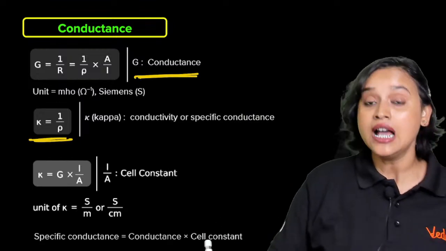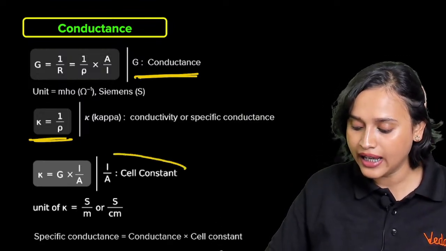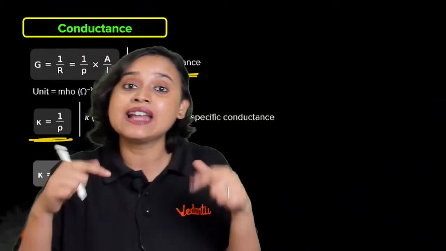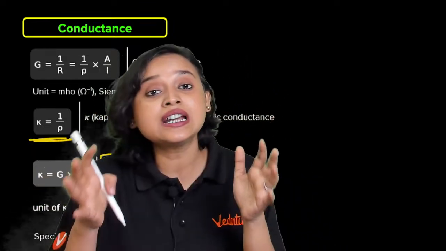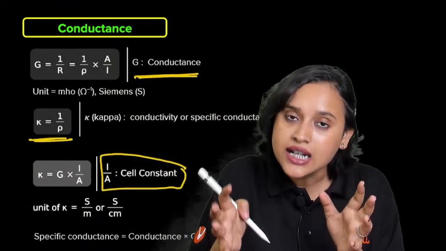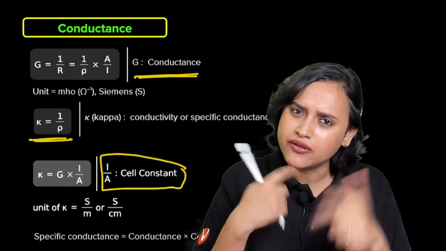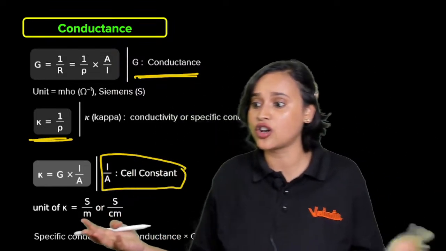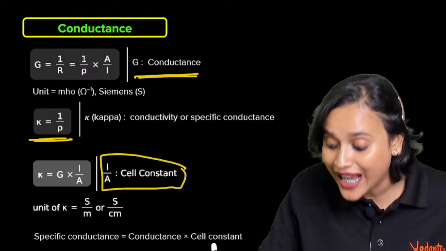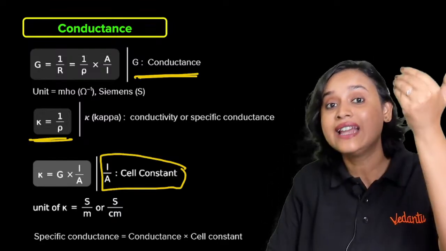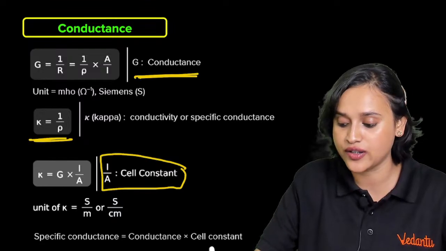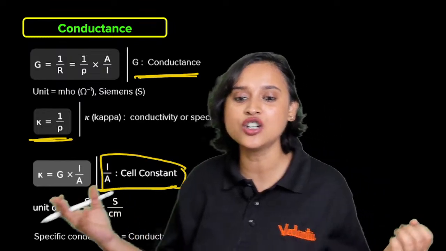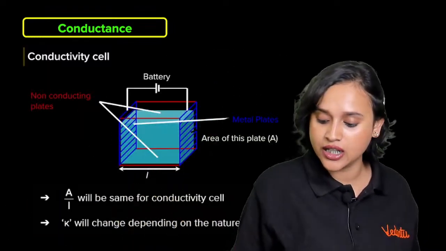Now, everyone, see, L by A, the length and the area of cross section. If you take a cell, do you think that is going to be different? For that one single cell, will you be able to change the length and the area of cross section again and again? No. So for a single cell, the length divided by area of cross section is going to be constant, which is why we are writing it as cell constant. Okay, children, did we understand, everyone?